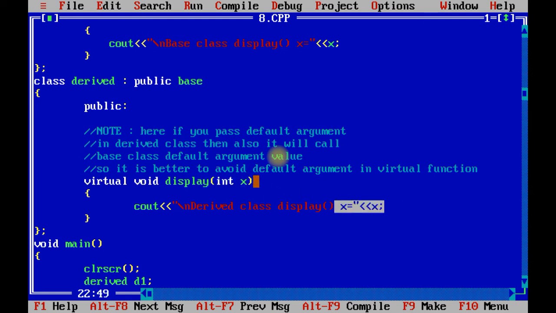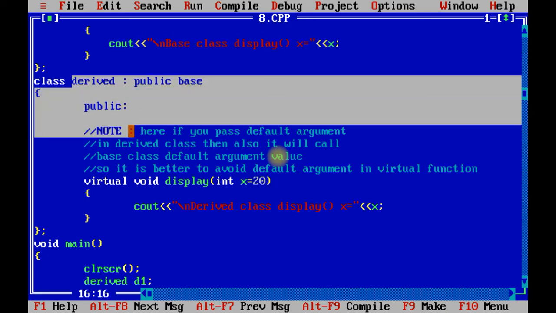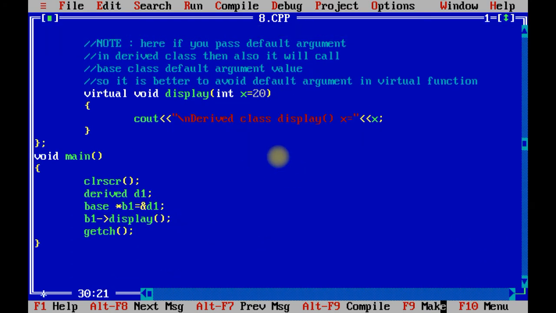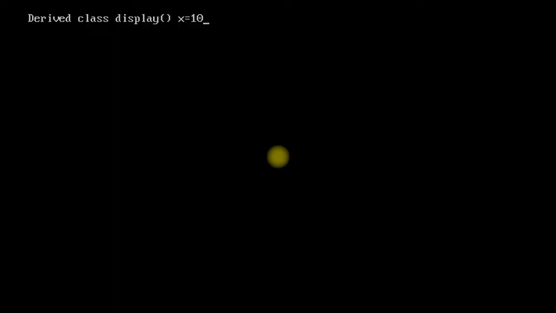One more thing, or we can say that is the drawback. Say for example, I pass a default value in the derived class. Listen carefully. This is the third change I am going to perform. I am going to initialize the value of x as 20 in the derived class, and I am not passing any value from void main. Now what will be the output? In that case also, whatever default value we have passed with the base class, it will initialize the value of x as 10.